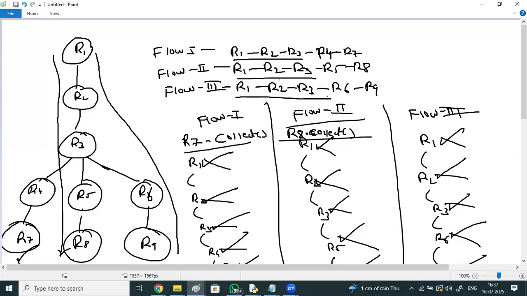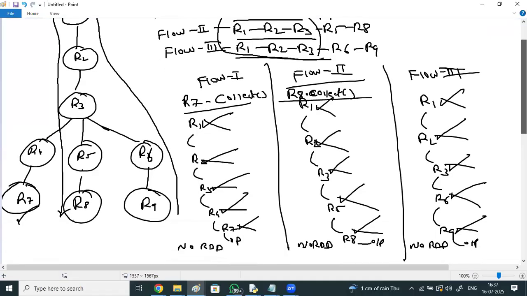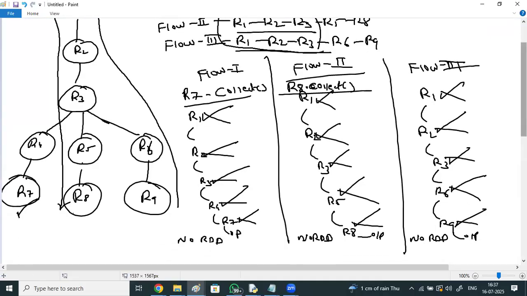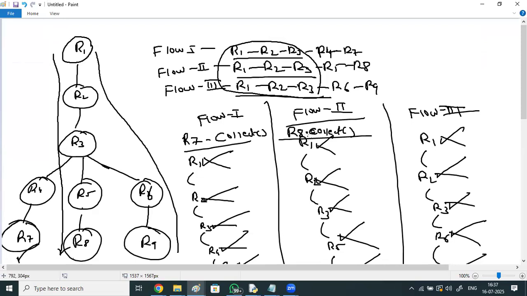In all the three flows, the first three steps are common, but still all the flows are re-executing again and again. What is the drawback in these flows? In flow 2, again you are executing from R1, R2, R3. In all the three flows, even though you already executed R1, R2, R3, again you are re-executing here.